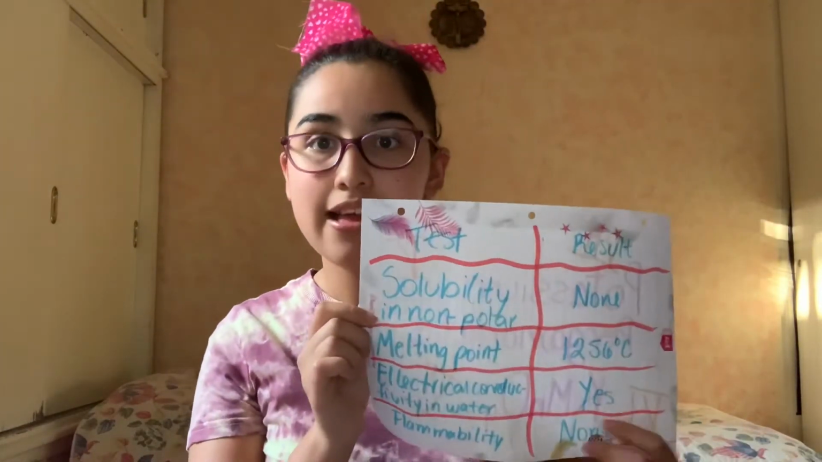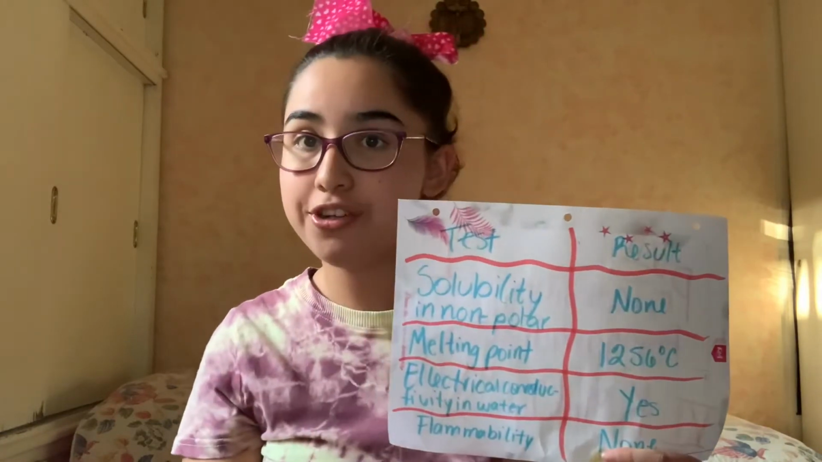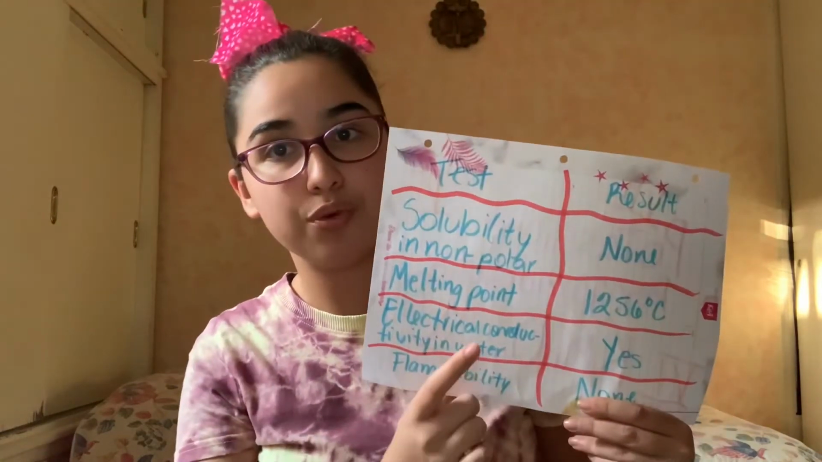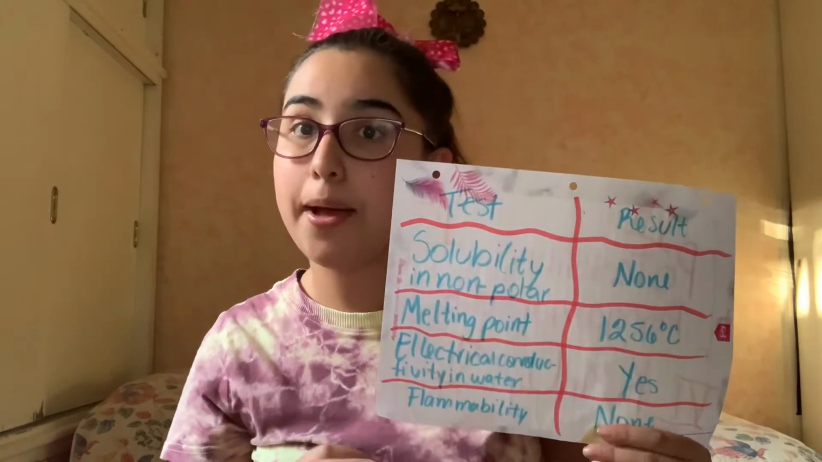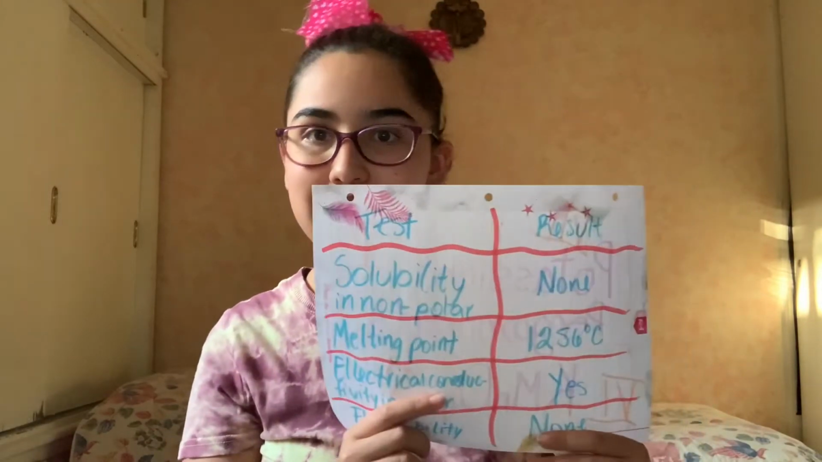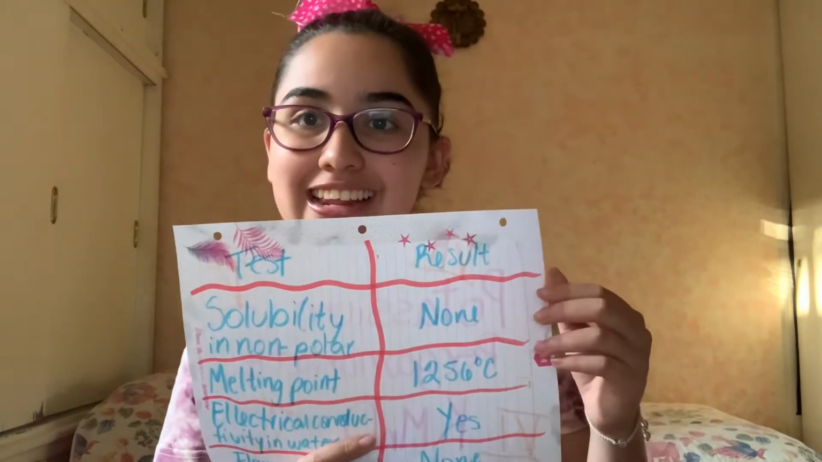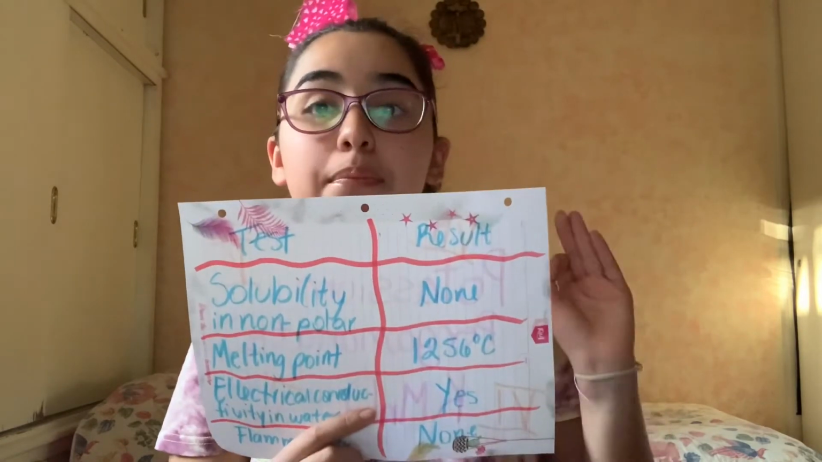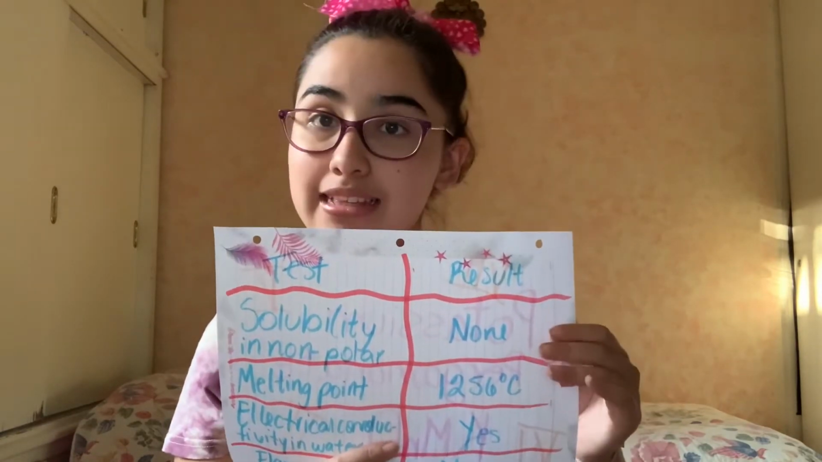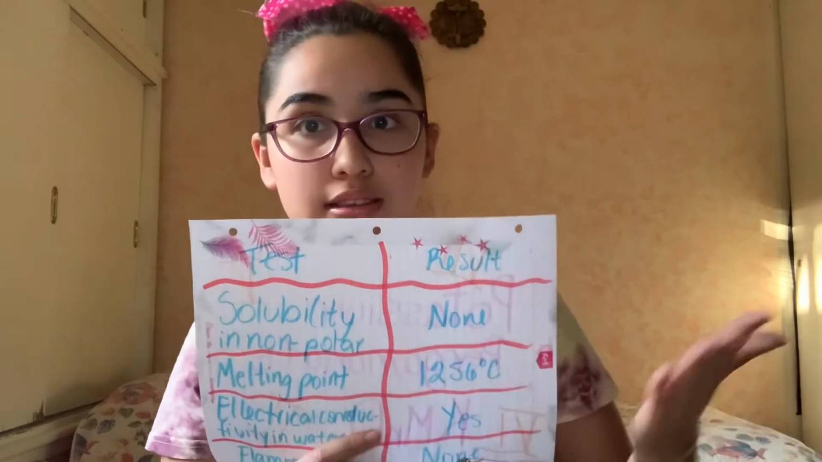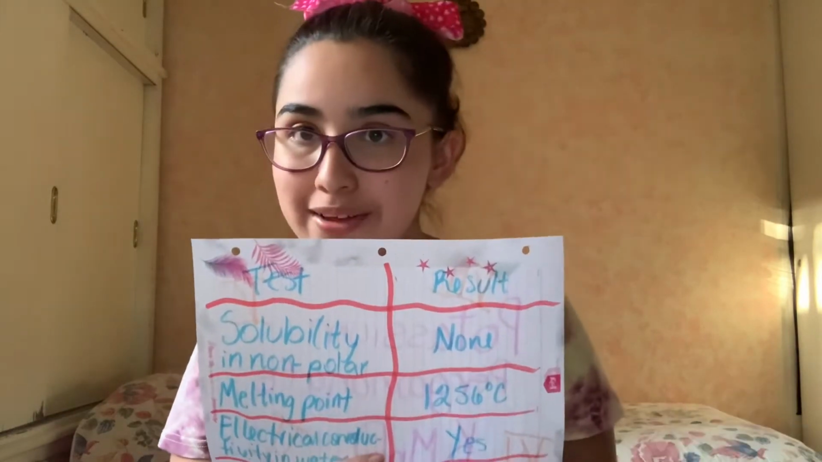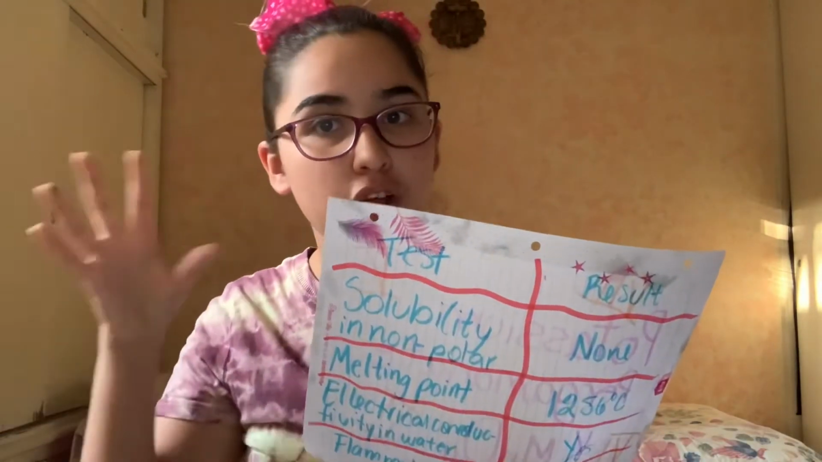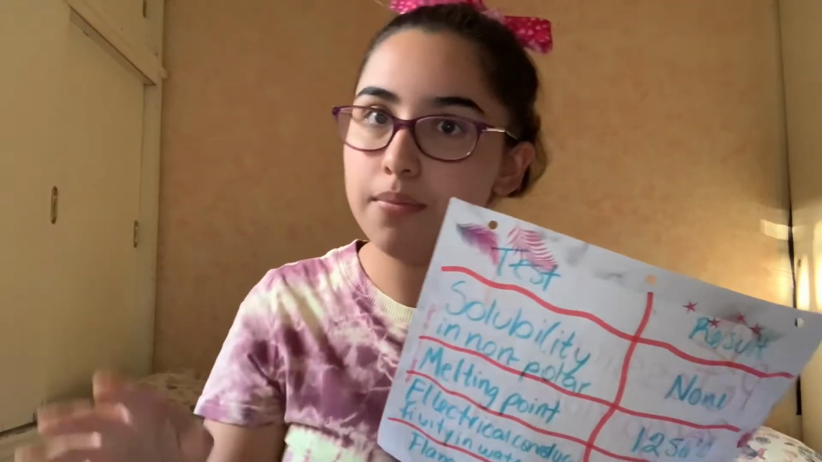Now, for the next question, a student analyzed a substance and got these results. I analyzed the data and reached the conclusion that the substance which was analyzed is an inorganic compound. Why? Well, let's dive in. It says here that it is not soluble in non-polar solvents. That means that it is by default a polar substance. Why? Because polar dissolves polar and non-polar dissolves non-polar.